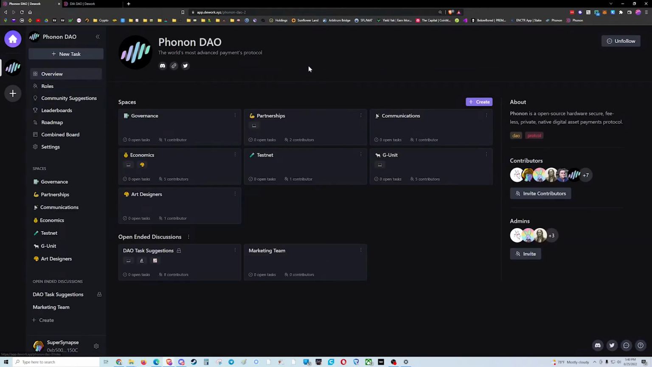All right, let's go back to the Phonon DAO's organization. So just like the sidebar is similar to Discord, spaces are also organized similar to how channels are. So we've got governance, partnerships, communications, etc. And each one of these can also be linked to a Discord channel. So for instance, if I were to put a new task in the economics space, that task would populate a little message in the economics channel to say, hey, a new task has been added. And if it's available for people to join, they can join it, they can partake in it. It's kind of a nice way to see that.